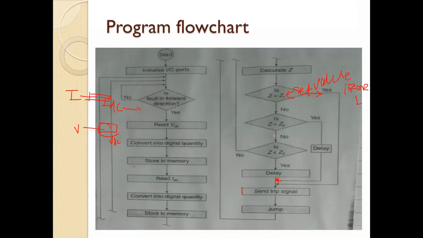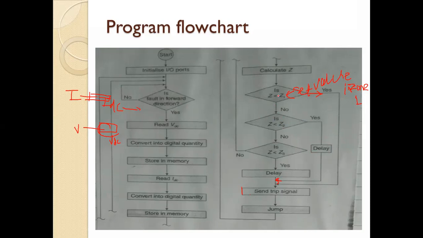Okay, compare the fault impedance now with the impedance that is set in zone 2. Okay, so again if this fault impedance Z is less than the set impedance in zone 2, if the fault impedance is less than the impedance set in zone 2, again by providing here delay, you can see the delay is provided right now.